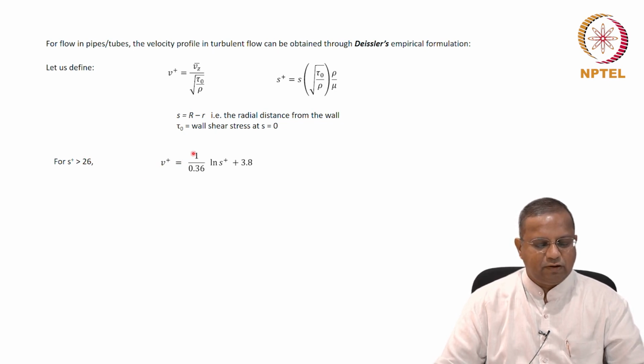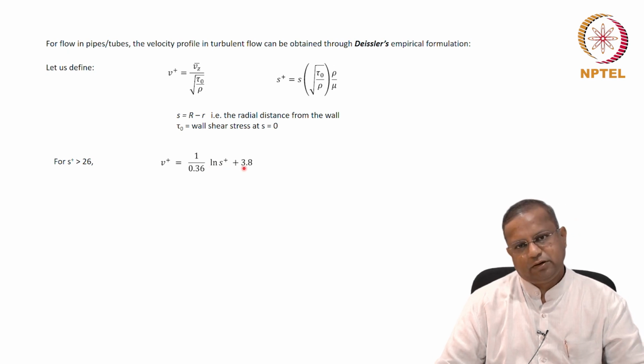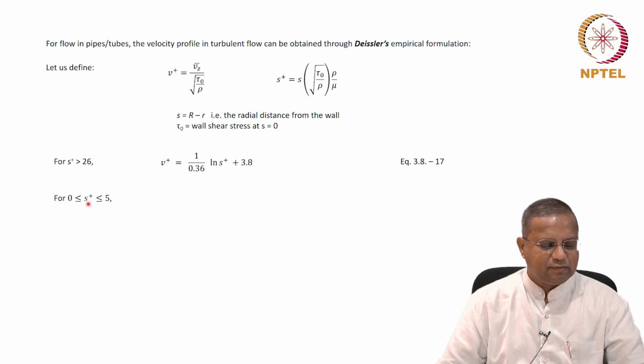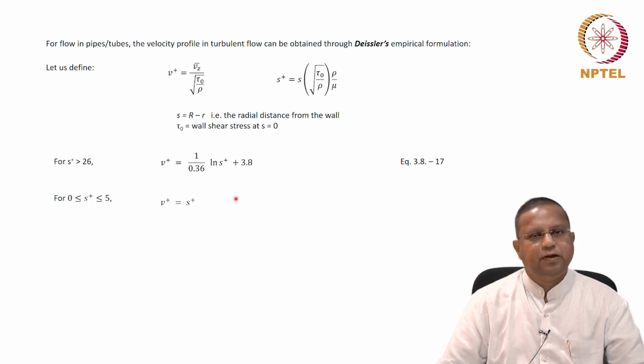V plus equals 1 by 0.36 ln S plus, plus 3.8 works. Equation 3.8-17. For S plus being between 0 and 5, both inclusive, then V plus equals S plus.